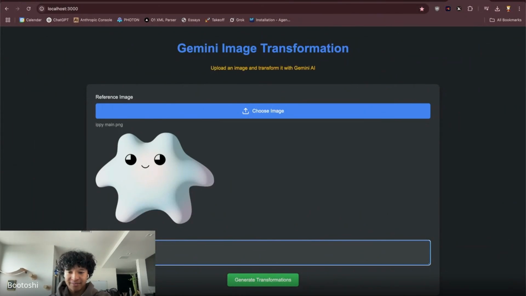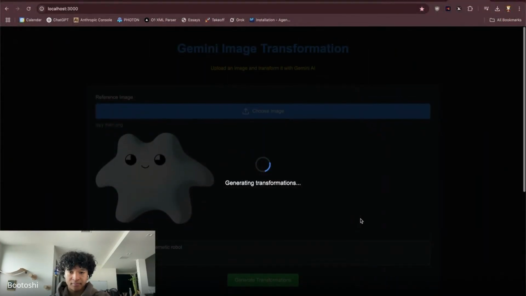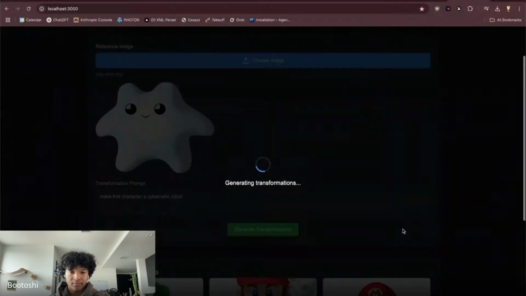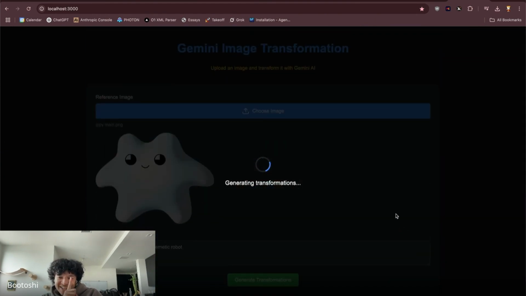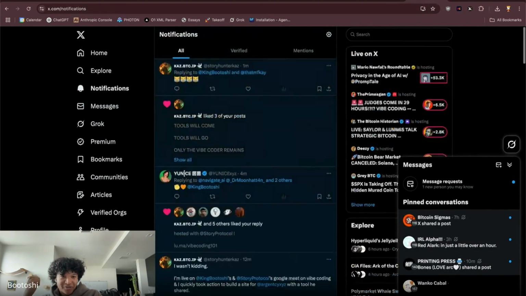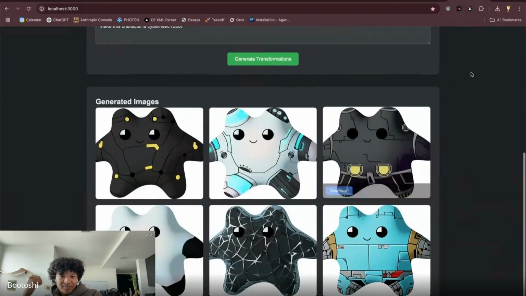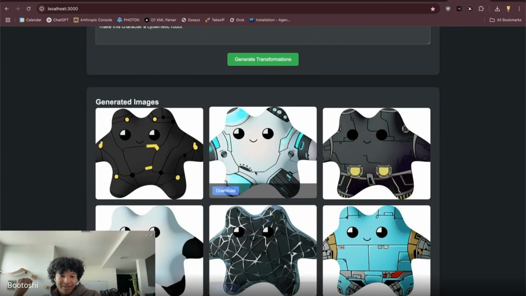So, make this character a cybernetic robot and generate 6 images. Hold on, why is Google training on Mario? Hold on. Let me ask that question first. That's suspicious. Let's Google, bro. They probably have permission. Yo, let us use Mario in image training. Yeah, sure. You can do whatever you want. Oh, see, now we got 6 different variations of cybernetic Ippy.